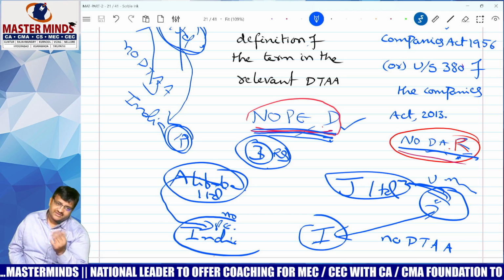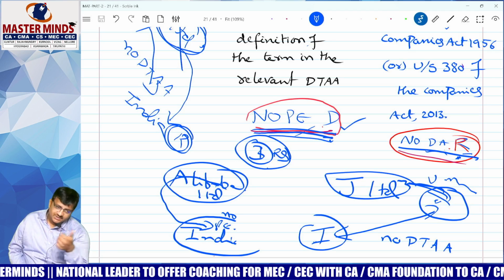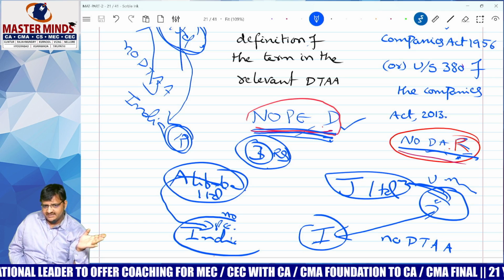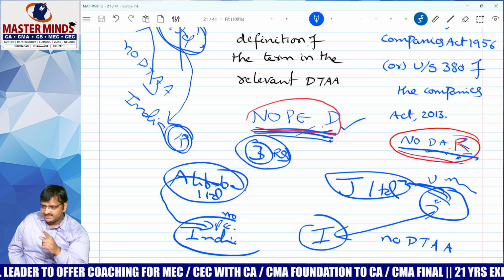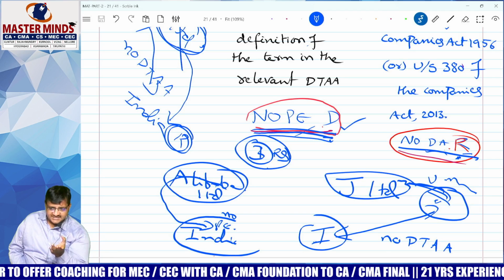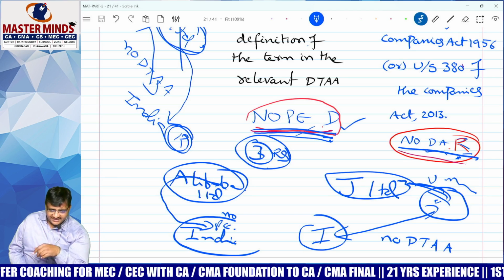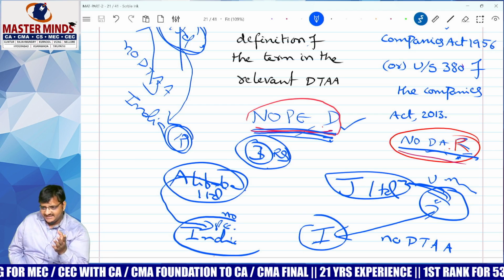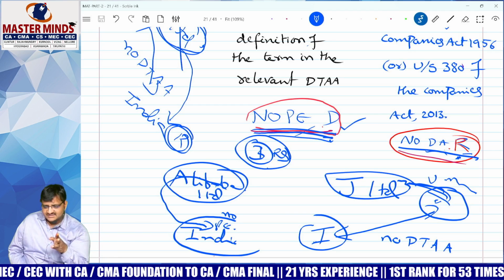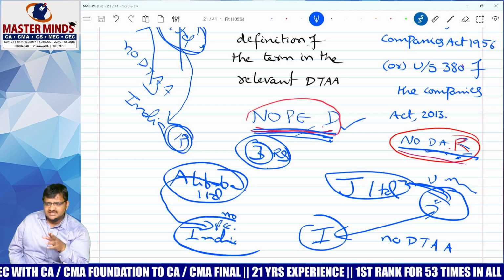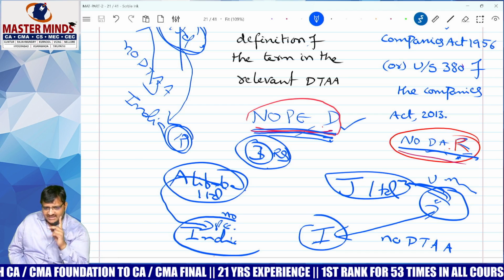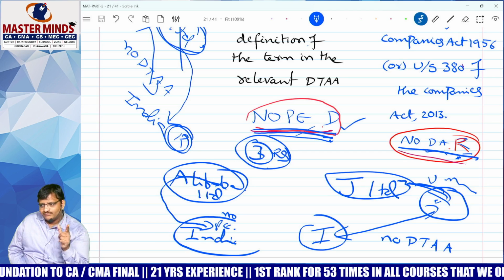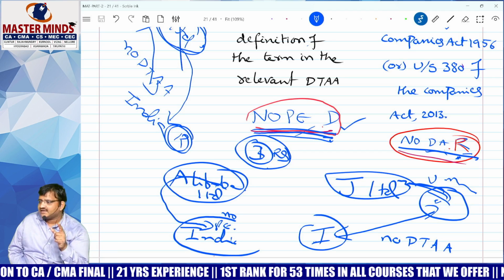Reverse. Kia company, MAT applicable? Yes. Samsung company has units in Hyderabad and Chennai. MAT applicable? Yes. Next one, IKEA company has a branch in Hyderabad. MAT applicable? Yes. Next one, Suzuki company has a manufacturing plant in India. MAT applicable? Yes. Now, Apple company has a sales unit in Mumbai. MAT applicable? Yes. If you have a permanent establishment, MAT is applicable. If you don't have a permanent establishment, MAT is not applicable.